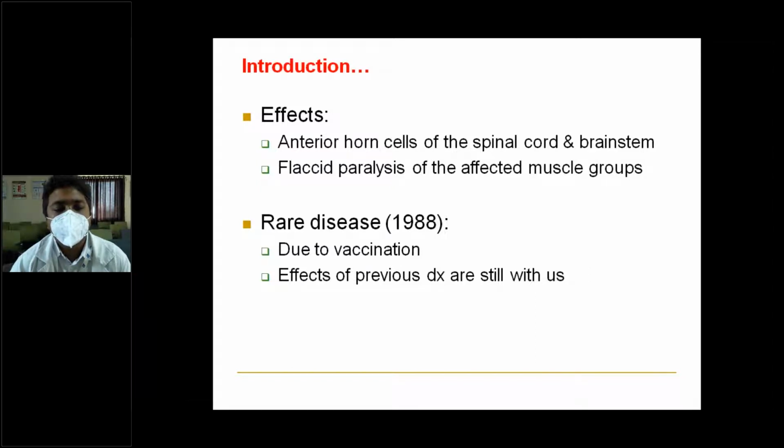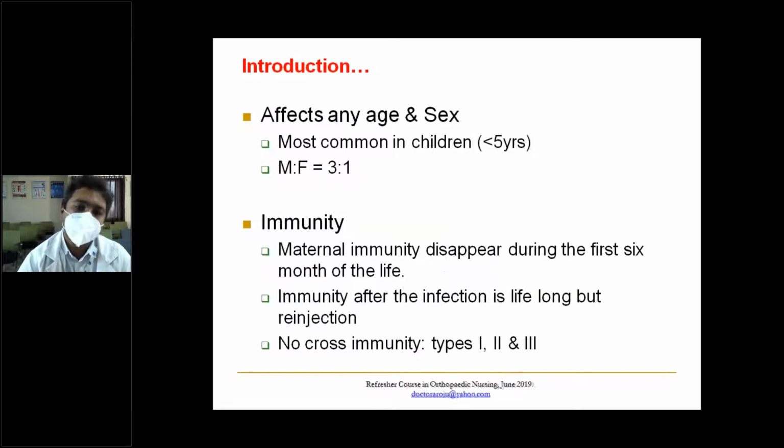Due to vaccination, it has now become a rare disease, but the effects of previous disease are still with us. It affects children less than 5 years of age. Male to female ratio is 3:1. Maternal immunity disappears during the first 6 months of life, and immunity after infection is lifelong, but